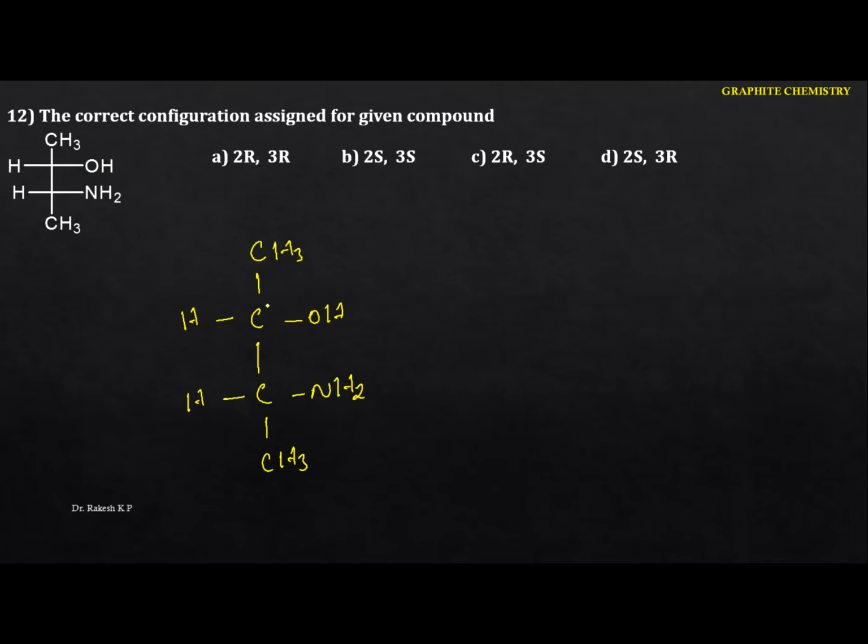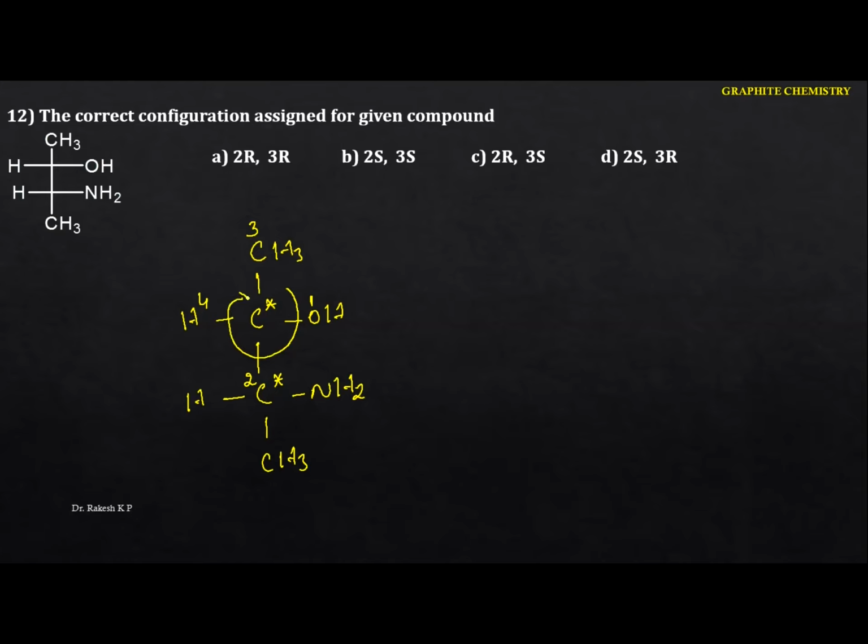Consider this: we know that it is a chiral carbon, and this also is a chiral carbon. Now you have to assign the numbers. Out of the 4 different atoms here, the priority is given to the oxygen atom, next to the carbon. But here also it contains carbon, here also it contains carbon. But the next atom is which one? The hydrogen. But here it is a nitrogen, and the priority is given to this one, to this chiral carbon. Next, this is the 3, and this will be the 4. Just identify this one. According to this, the rotation will be like this.